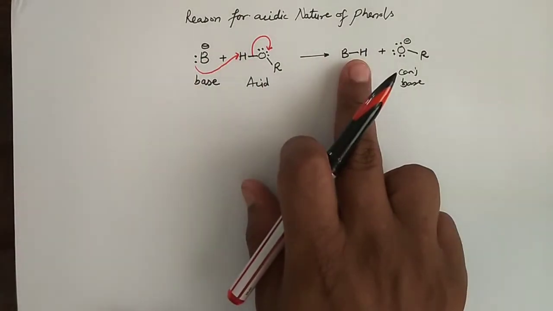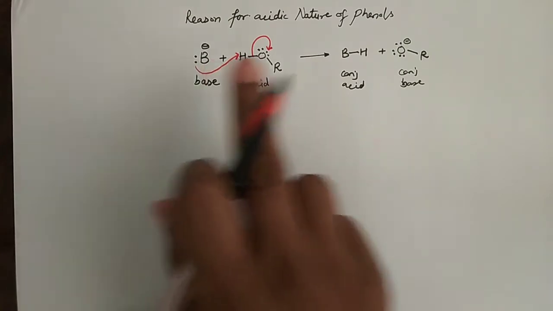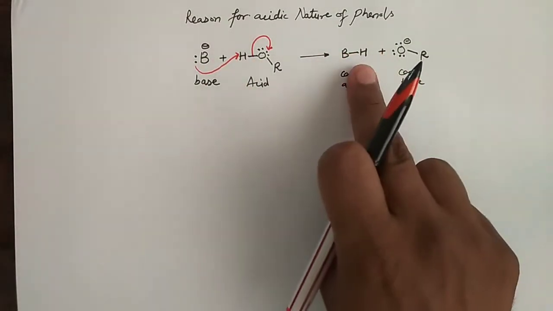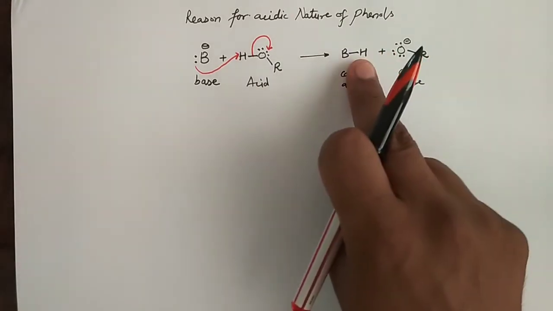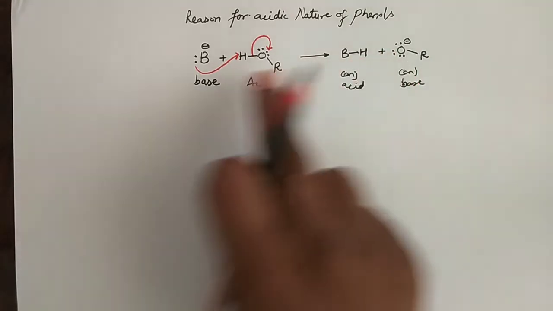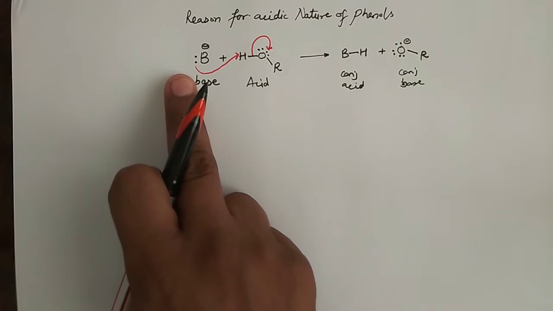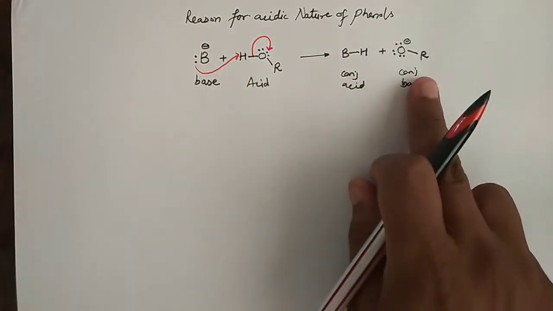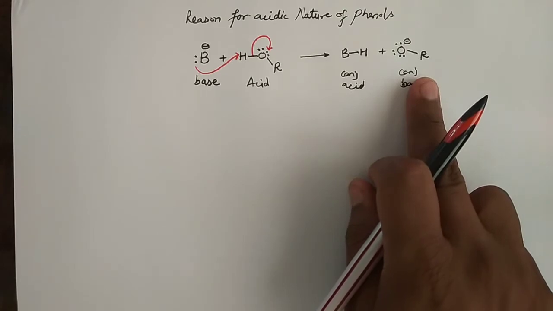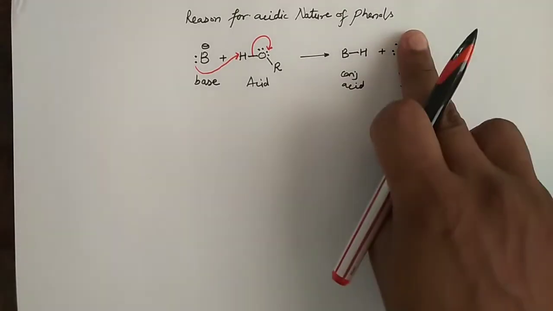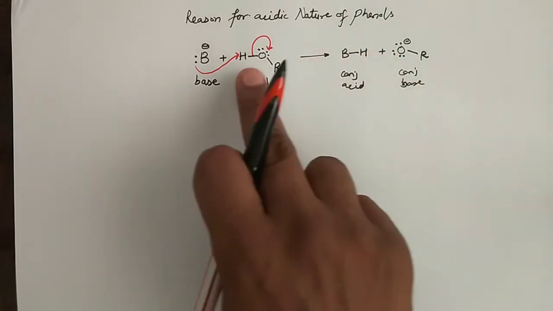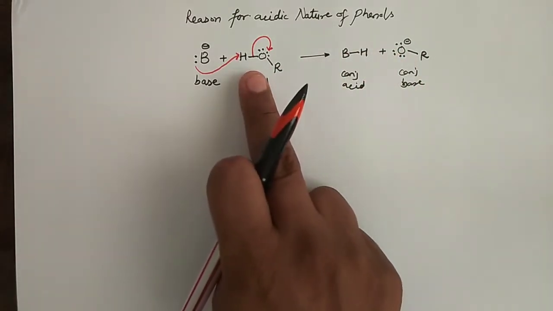acid. The difference between a base and its conjugate acid is that a conjugate acid has one hydrogen more than its base, and an acid and its conjugate base have a difference that the conjugate base has one hydrogen less than its acid.